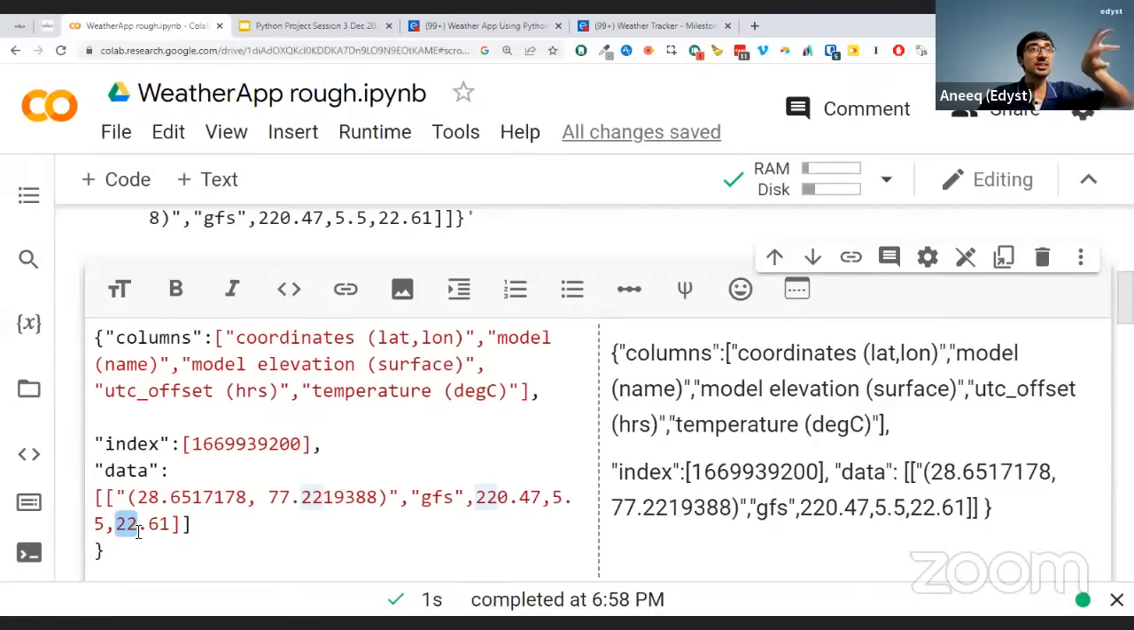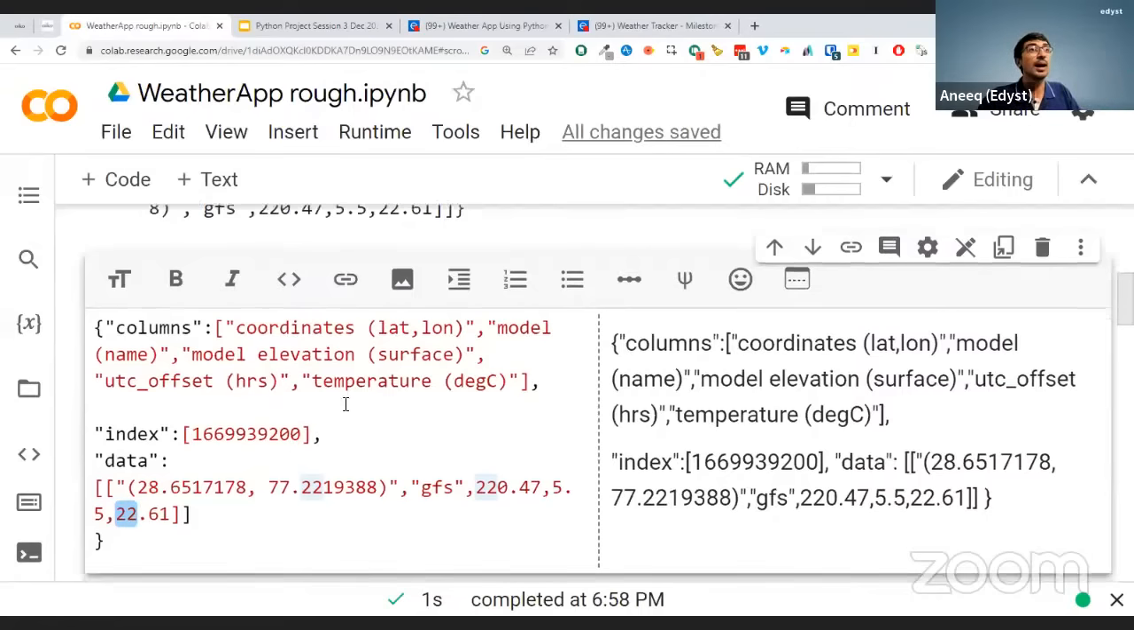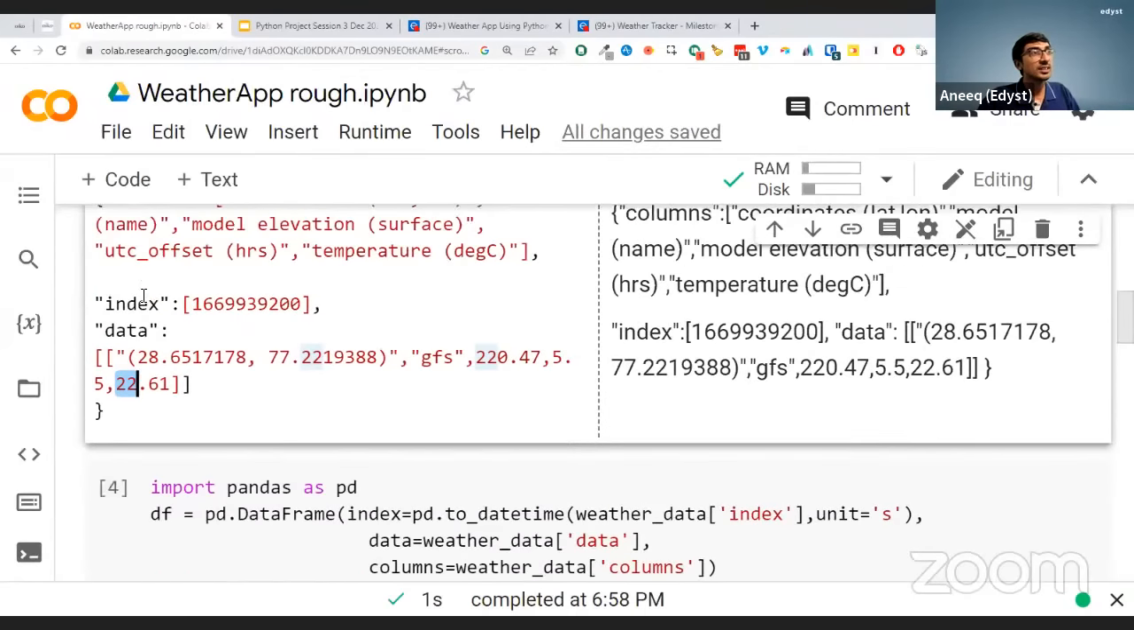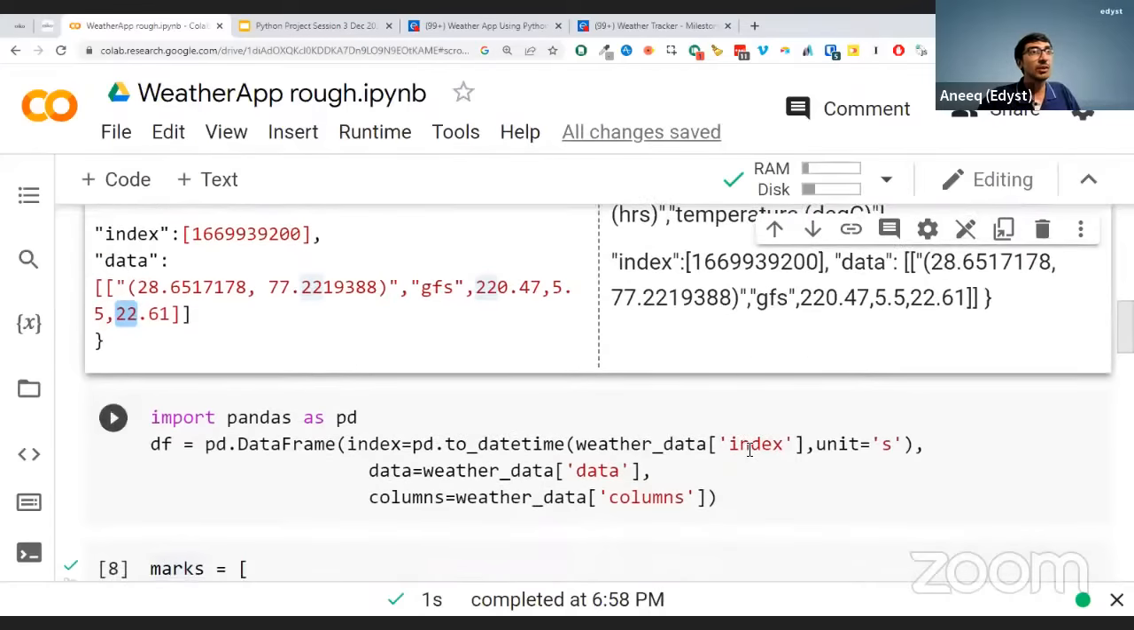Now, we need to convert this response into a tabular format. How do you convert to a tabular format? By this. See, the index is in which one? The index is in the index key over here. So we're telling pandas, get the weather data's index.